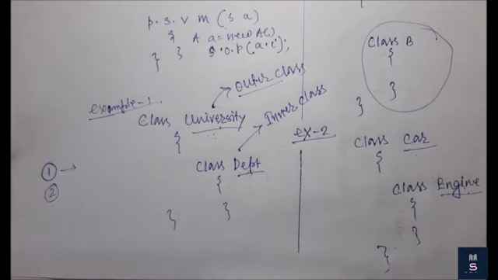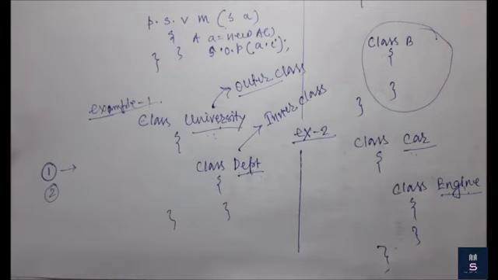The second relationship, which I have already mentioned, is that department is strongly associated with the university. So here we can say it is a has-a relationship. Sometimes we call the has-a relationship aggregation and composition. I have explained this in my previous lecture. If you do not understand what aggregation and composition mean, please go through the previous lecture so that you can get the idea of the has-a relationship.